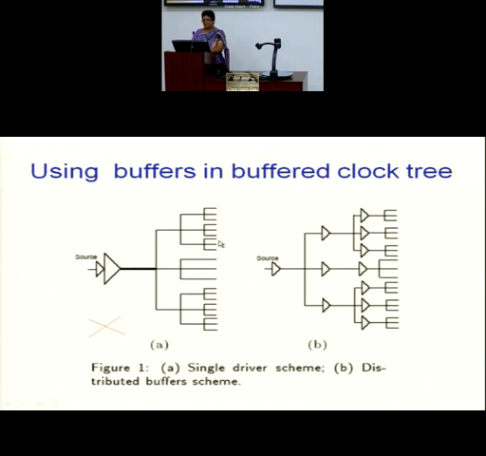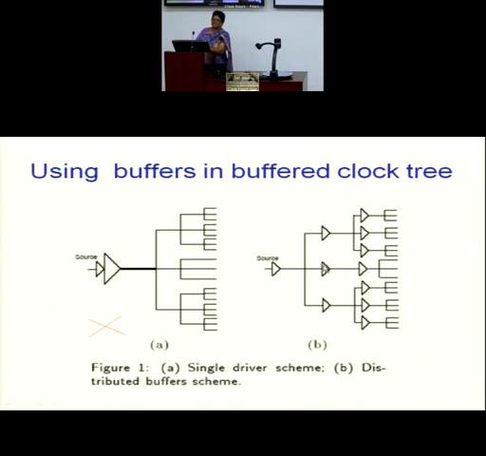All these interconnections will have a C attached to it, and that C will be the capacitive loading to be driven by, say, this driver. The driver may be a buffer, maybe a super buffer, but then this super buffer is actually going to be a chain of inverters. What I want to convey to you is that you cannot have a single driver, only one buffer, driving the entire C. That will take a hell of a lot of time. That will be giving you a larger distribution of delays.